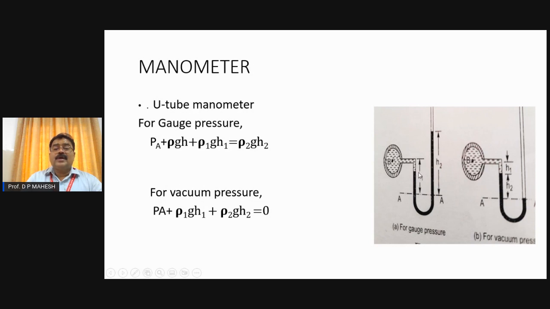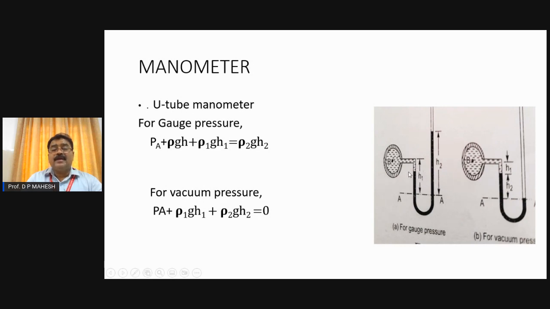Now we can calculate the pressure inside using the hydrostatic law, that is P_A plus rho into g into this height, equal to the pressure intensity on the same line A-A on the right hand side. On the right hand side we have only mercury, with its corresponding height. This figure shows only H1 denoted, and this is not the correct way.